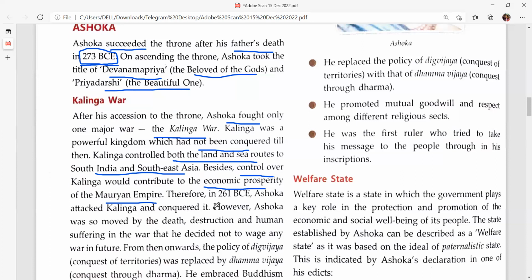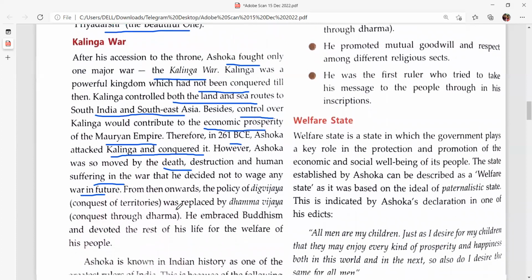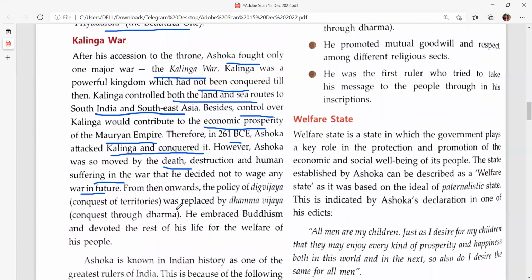Yes, as I've told you. Therefore, in 261 BC, Ashoka attacked Kalinga and conquered it. However, Ashoka was so moved by the death, destruction, and human suffering in the war, he decided not to wage any war in the future. After the Kalinga War, Ashoka never fought any war.